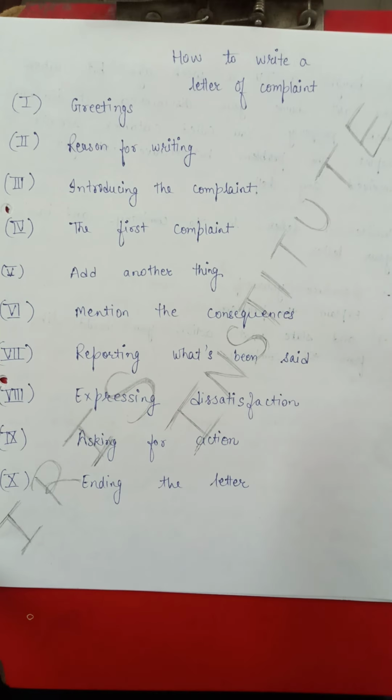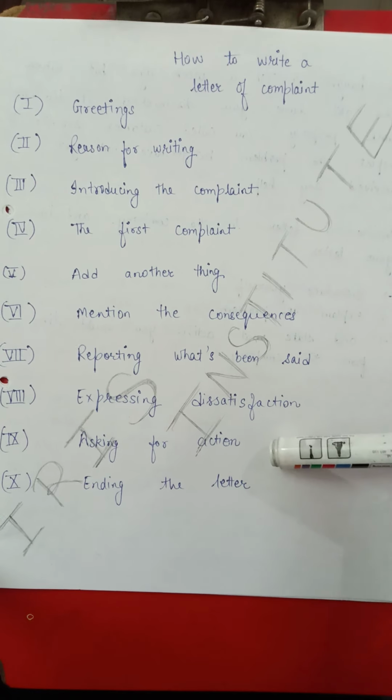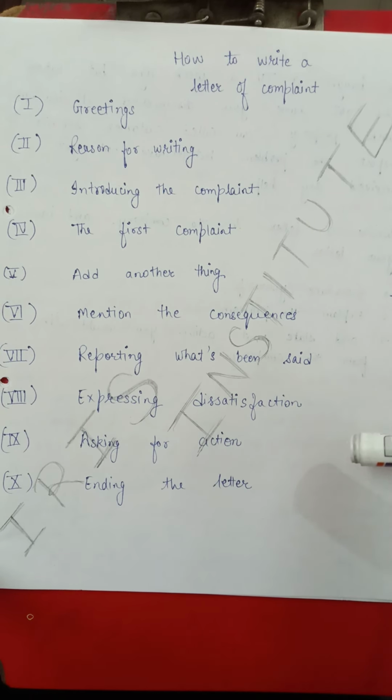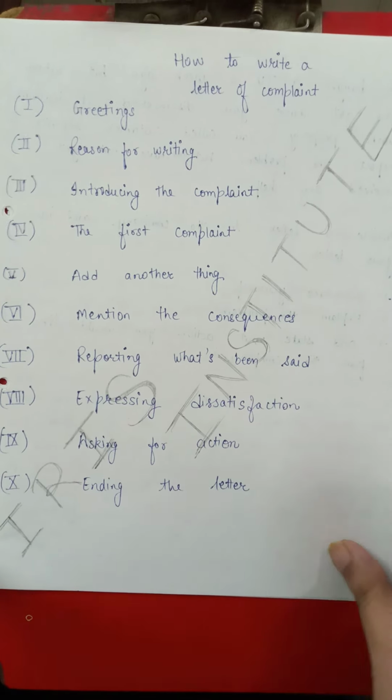Reporting what is being said means when I went to the customer care, I would write here what he said to me. After that I would write my dissatisfaction in very polite words. After that I would write what action I want from the owner of the shop, and then I would end the letter. So the letter is as below.